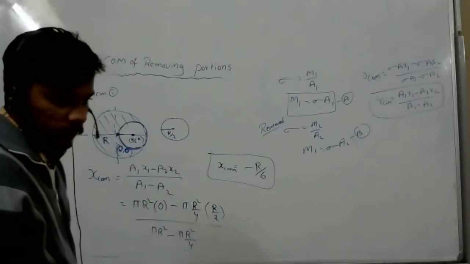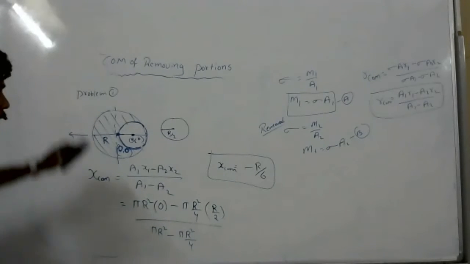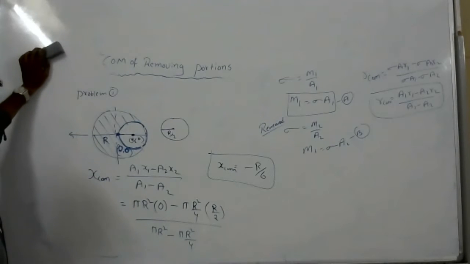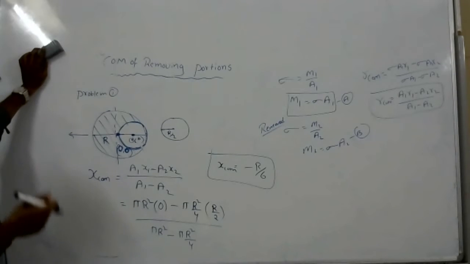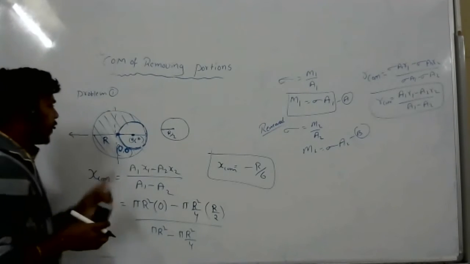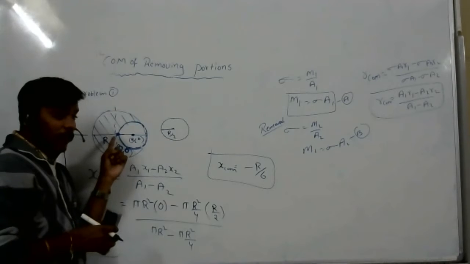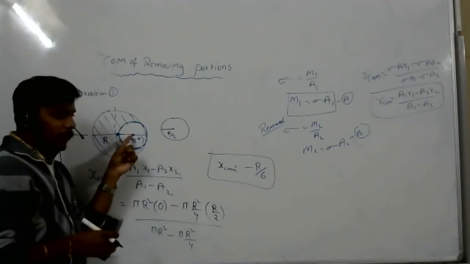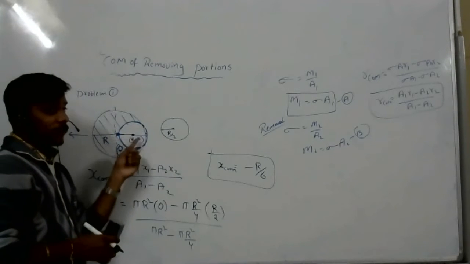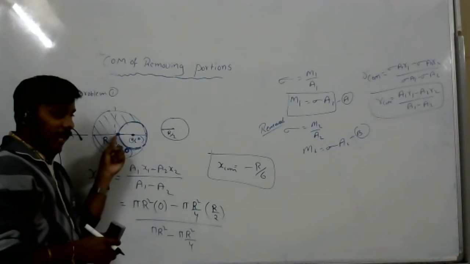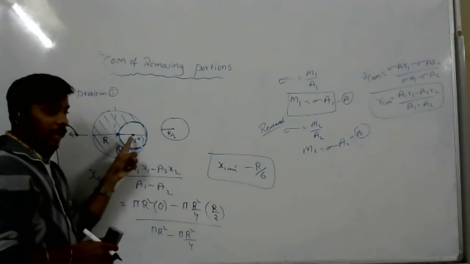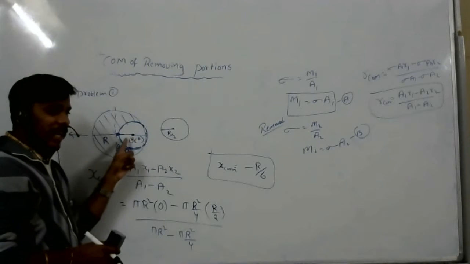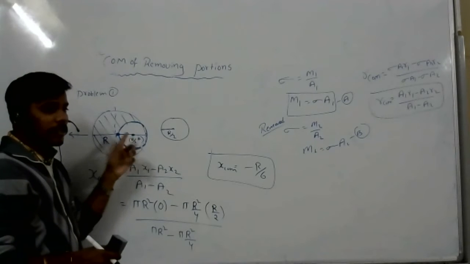One more problem. Last and final problem. After that I will start rotational motion. Okay, so like that we have to take an origin. From that origin, whatever portion you have removed, that we are subtracting. Here you have taken 0, 0, and this center of mass means this mass exists at r by 2 distance from this. So we can calculate.